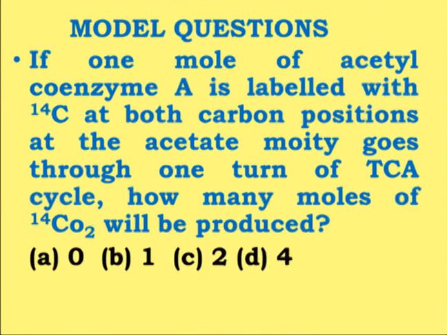Now let us go to the paper and see which are the different moieties of acetyl CoA which become part of the different intermediates of the TCA cycle, and which particular moiety corresponds to the carbon dioxide in this particular metabolic pathway. So I will show you on the paper how this can be done.